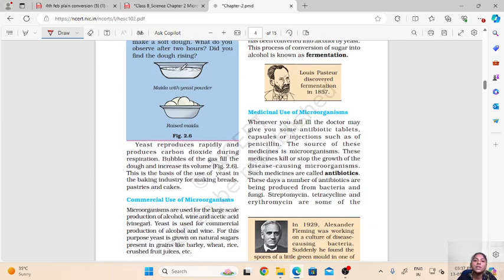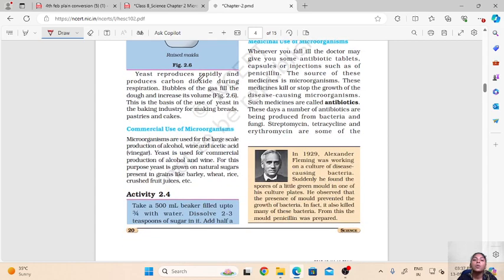Now when we rest this dough for some time, what will happen to this? The yeast will start to reproduce. Now this yeast is a type of fungi. It belongs to the fungi group and this yeast reproduces very quickly and they produce carbon dioxide gas during their respiration.